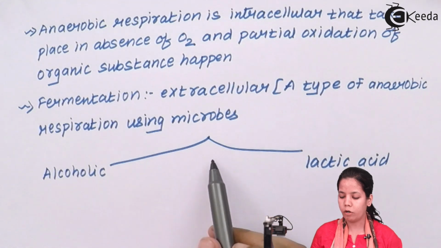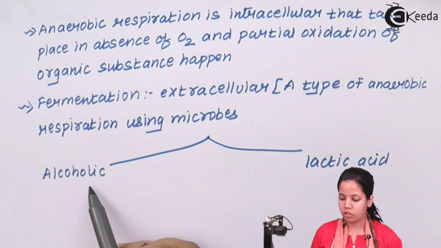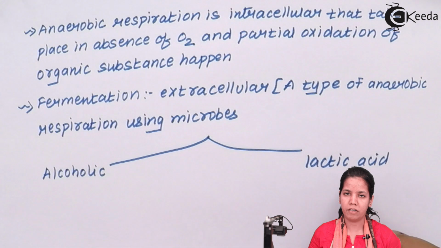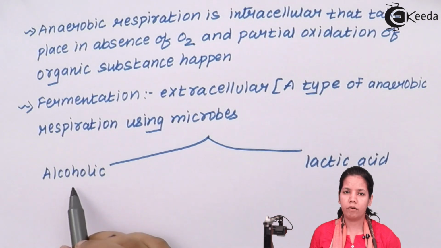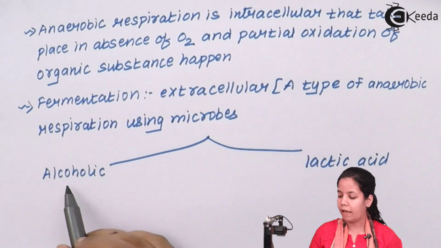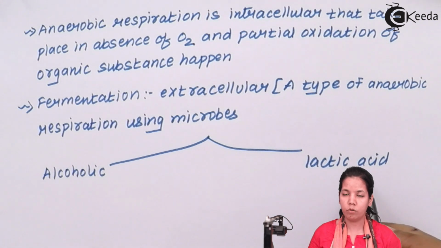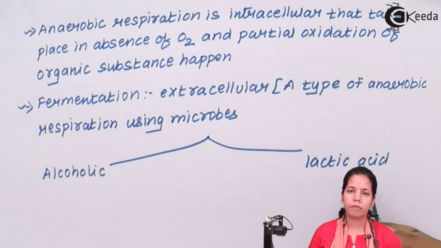Now fermentation could be of two types. One is alcoholic fermentation and another one is lactic acid fermentation. When I talk about alcoholic fermentation, the end product is ethyl alcohol, whereas lactic acid fermentation will produce lactic acid as an end product, and it is produced by the breakdown of milk sugar, which is lactose.